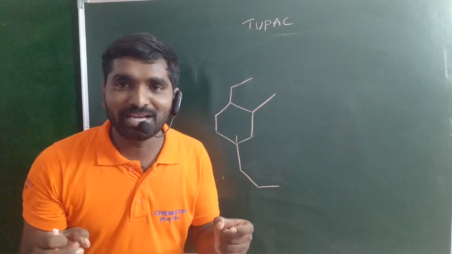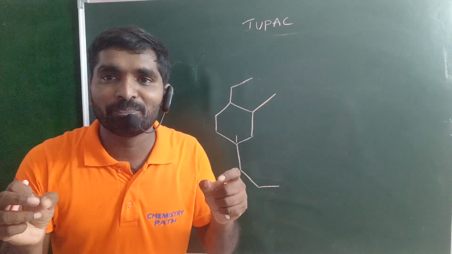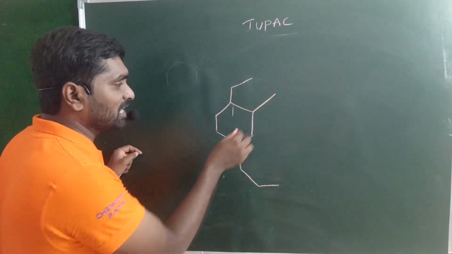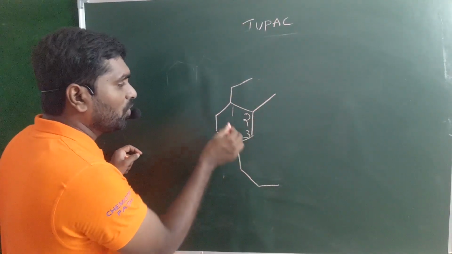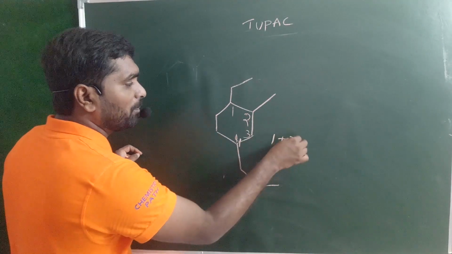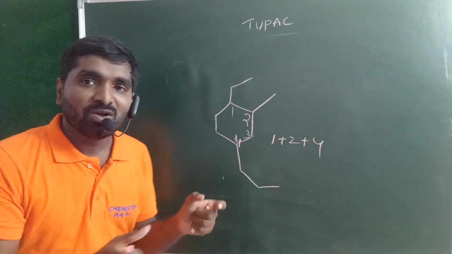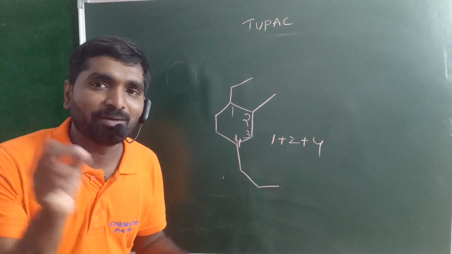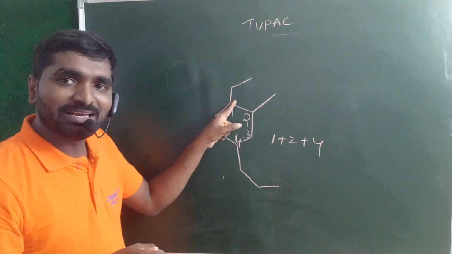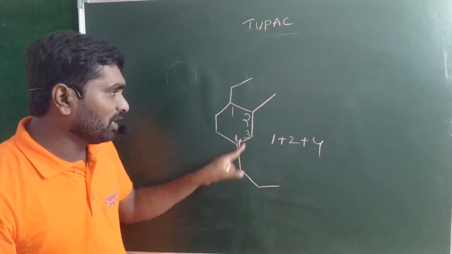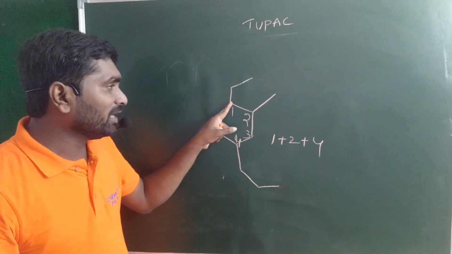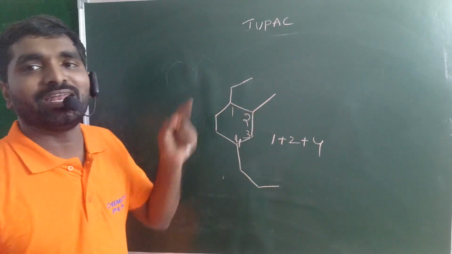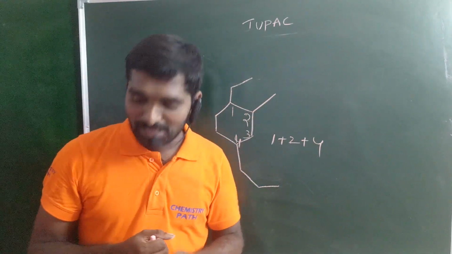When all the substituents are present in equivalent positions, then you must follow alphabetical order. So numbering starts from this carbon: 1, 2, 3, 4, giving 1 plus 2 plus 4. But when you write the name of the given organic compound, you should follow alphabetical order. So ethyl, then methyl M, then propyl P. So 1-ethyl, 2-methyl, 4-propylcyclohexane. That is the correct name. And next one.